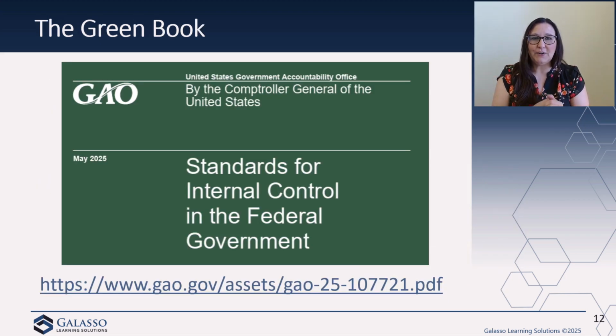Now, I wanted to show you this because I think it's interesting to point this out, how creative we are with our titles and what we refer to these different books as. So our Green Book is named as such because it is a green covered book on the standards for internal controls in the federal government. I also have listed the PDF underneath that shows where you can find the 2025 version of the Green Book, but we'll also have that information in the comments for you.